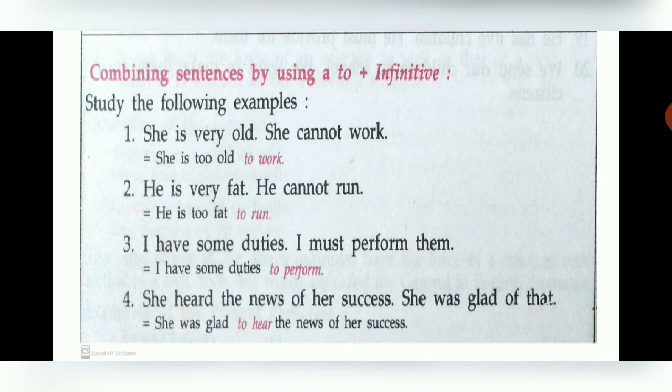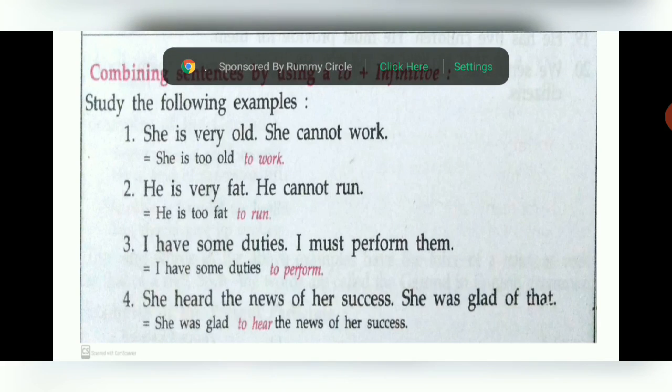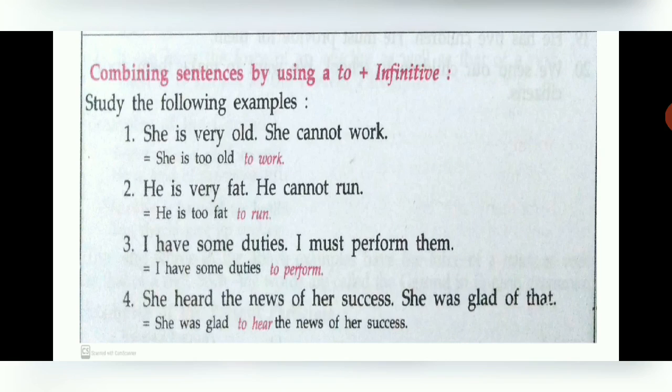They have put she is too old instead of very. They have made she is too old and they have cut the words she cannot and they have combined the sentence and they have used the words to walk. Same way in the next sentence, he is very fat. He cannot run. He is too fat to run. Third, I have some duties. I must perform them. Here also, I have some duties to perform. And the fourth sentence, she heard the news of her success. She was glad of that. Here too we can see she was glad to hear the news of her success.